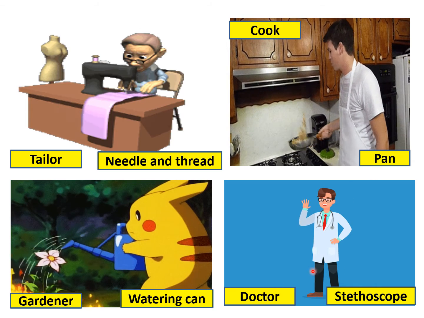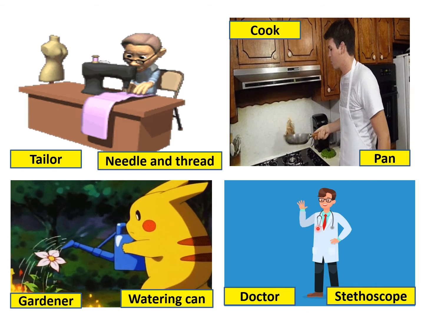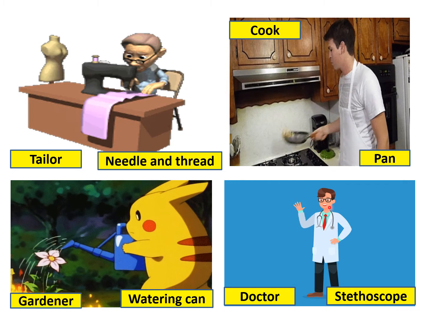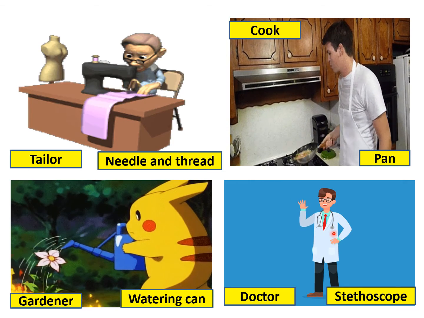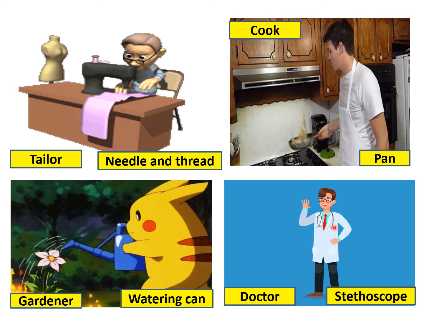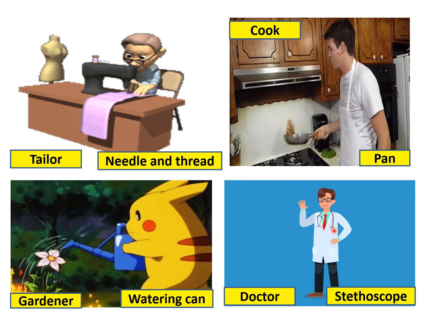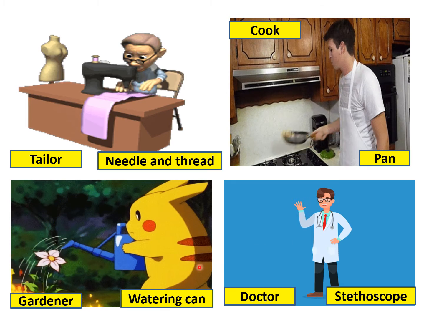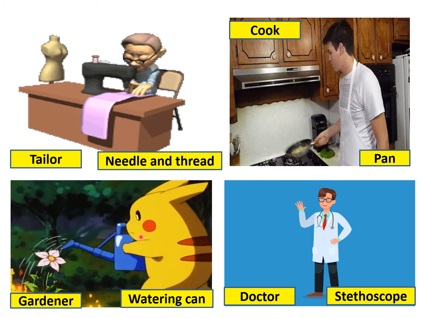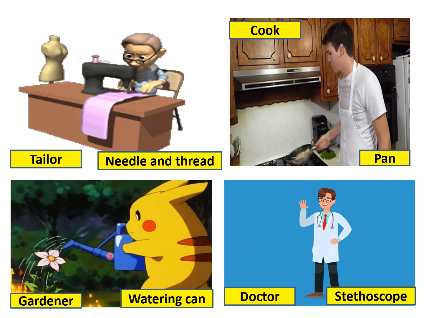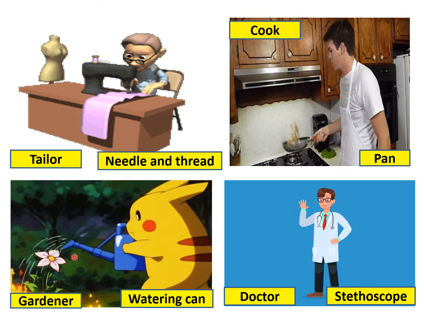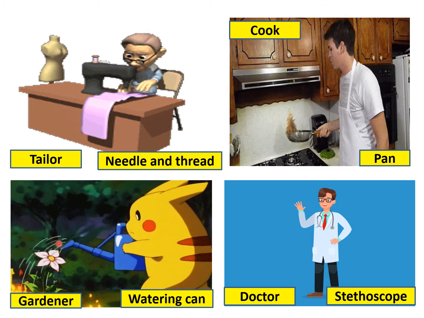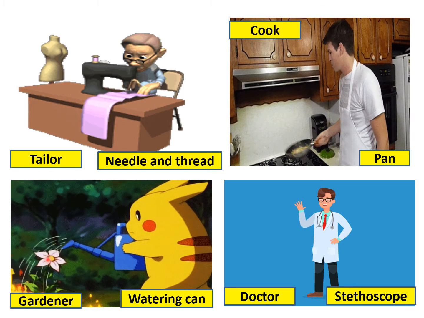Now, this is a doctor. You can see the doctor has got a stethoscope on his neck. Now, this stethoscope is used for seeing the pulse or heartbeat of a patient. Then this is a gardener. You can see a cute Pikachu putting water on plants. So he is using a gardening can or watering can to water the plants.